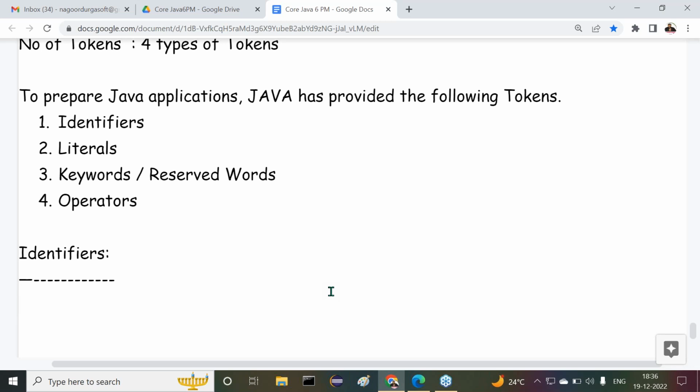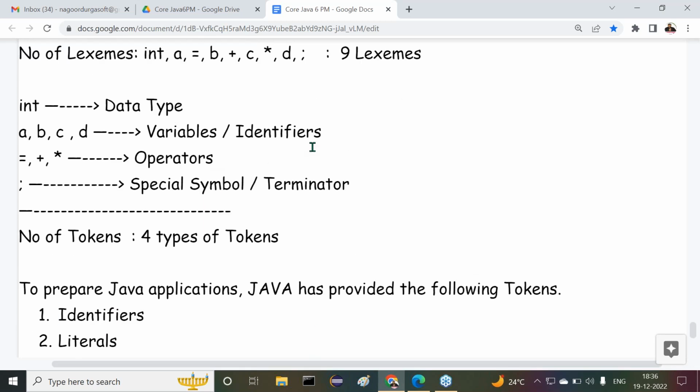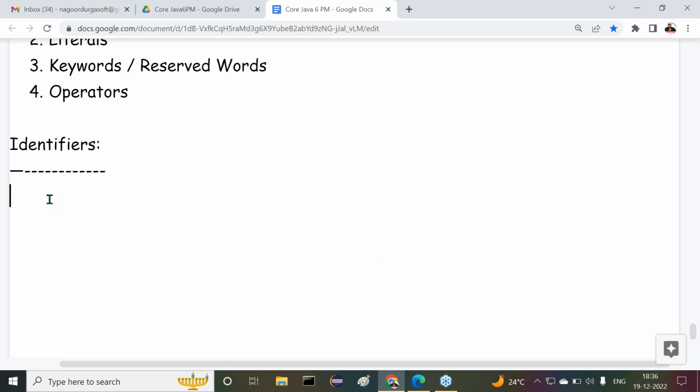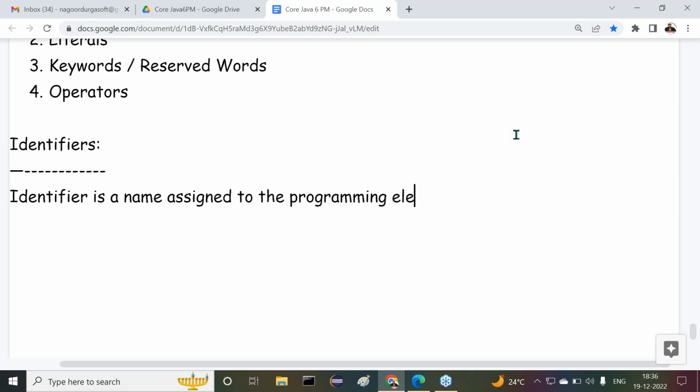Right, sir. Good. Now try to understand clearly. Now, identifier. What exactly is the meaning of identifier in Java programming? One example I'm telling you. Try to understand it. An identifier is a name assigned to the programming elements.